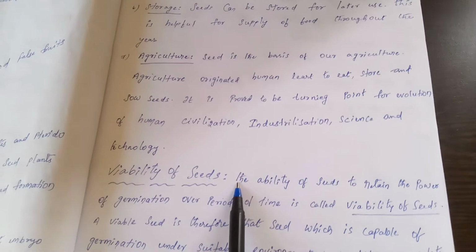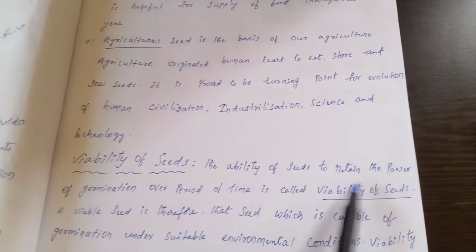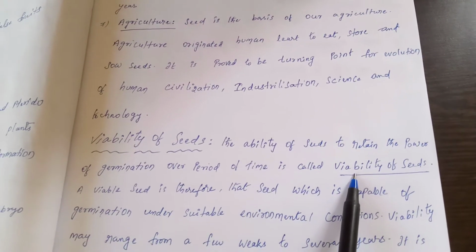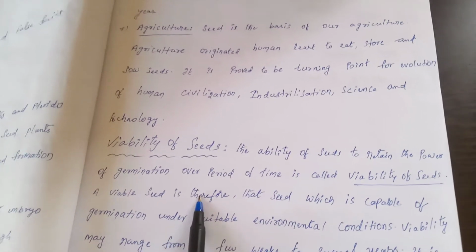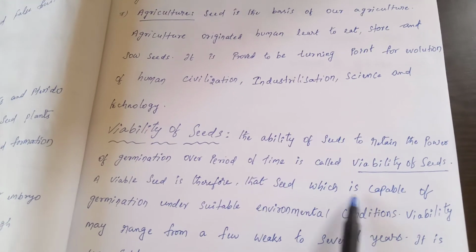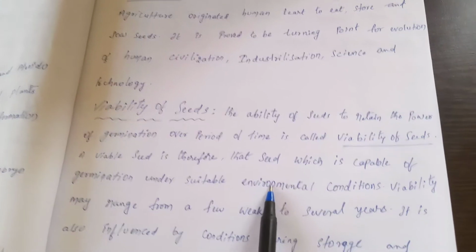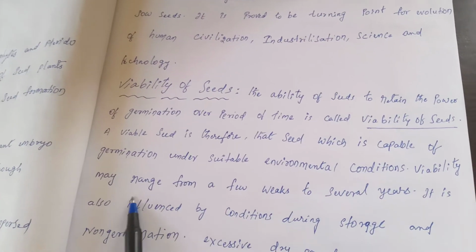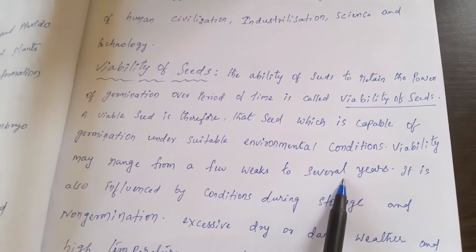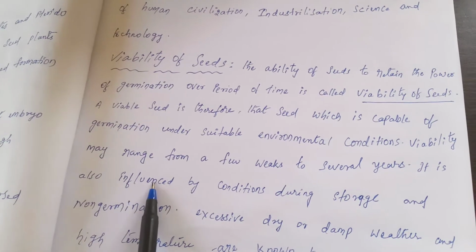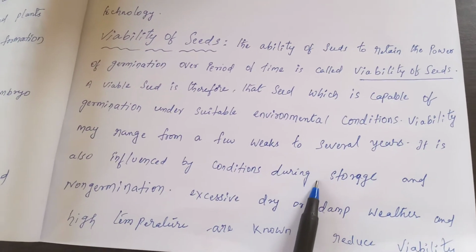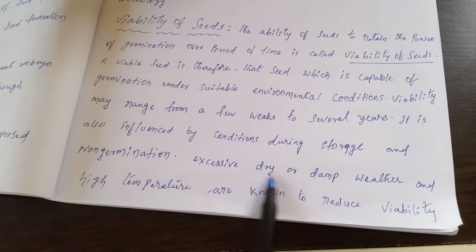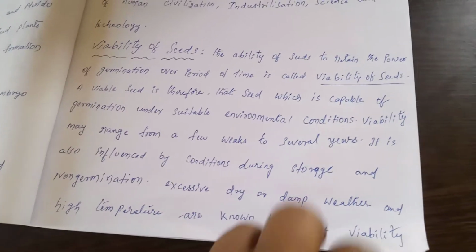What is viability? The ability of seeds to retain the power of germination over a period of time is called viability of seeds. A viable seed is therefore a seed which is capable of germination under suitable environmental conditions. Viability may range from a few weeks to several years. It is also influenced by conditions during storage. Excessive dry and damp weather and high temperature are known to reduce viability.